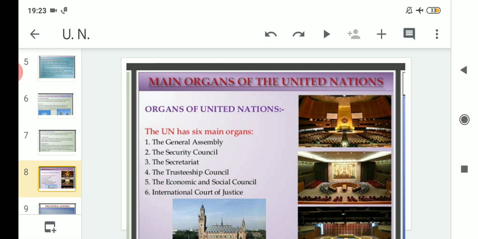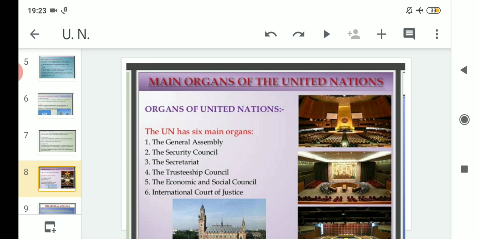As we have studied the chapter, and the chapter's name is also related to this only, that United Nations and its organizations. So what are the organs related to the United Nations? Let us see them. The United Nations has 6 main organs,